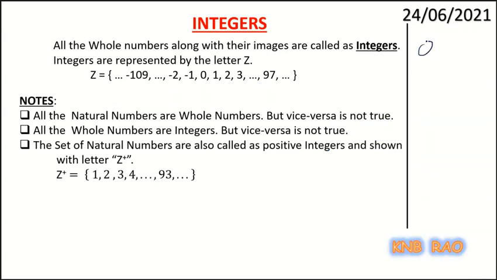So 0 doesn't belong to the symbol. Let me write properly, children.